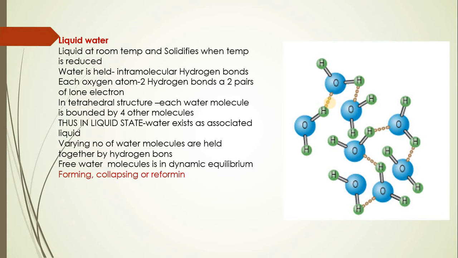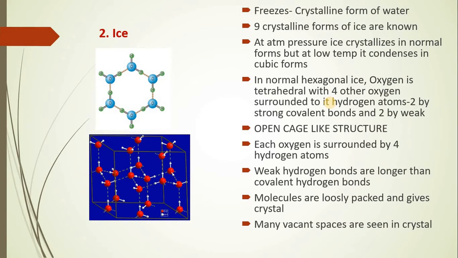Now the second thing we are going to discuss is the structure of ice. You know that water freezes and results in the formation of ice, which is actually the crystalline form of water. There are 9 crystalline forms of ice known. At atmospheric temperature, ice crystallizes in the normal form, but at low temperature it condenses to form cubic ice.